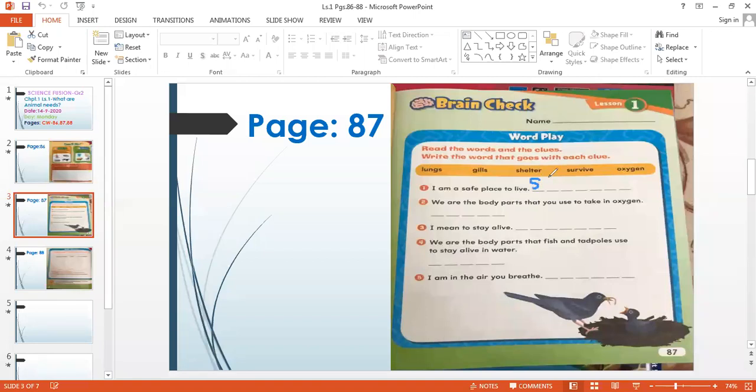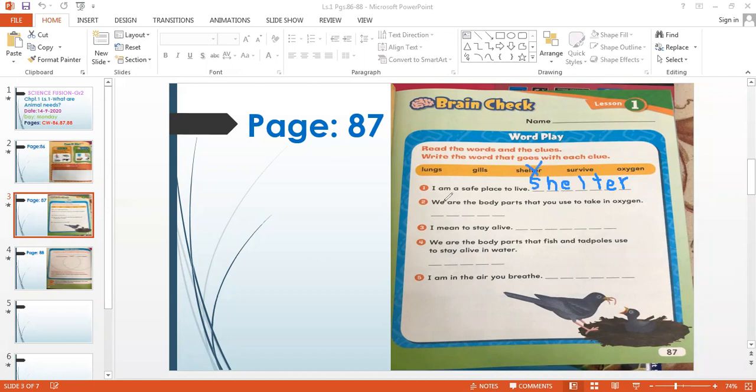S H E L T E R. So this is shelter. After we finish writing, let's cross it out. So we finished shelter. It is a safe place to live.